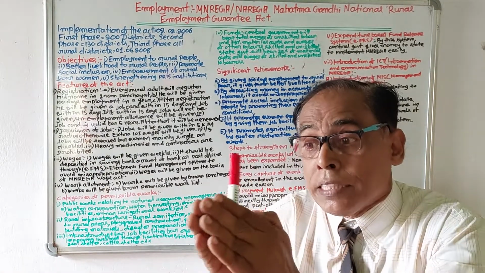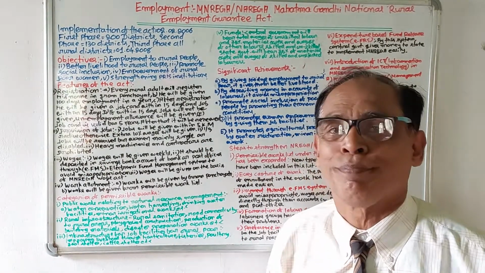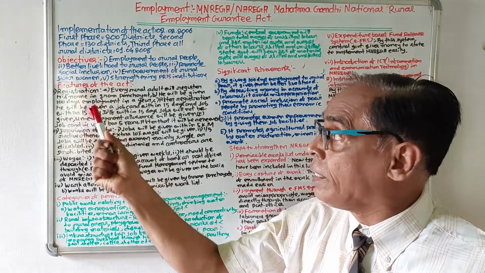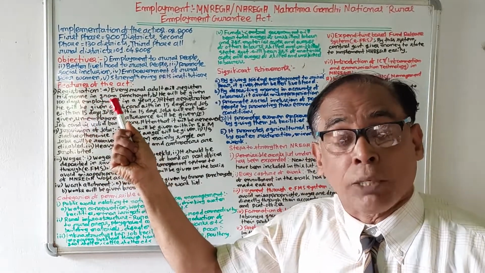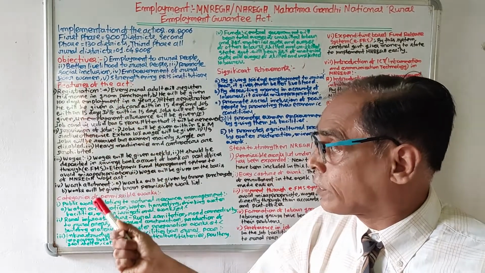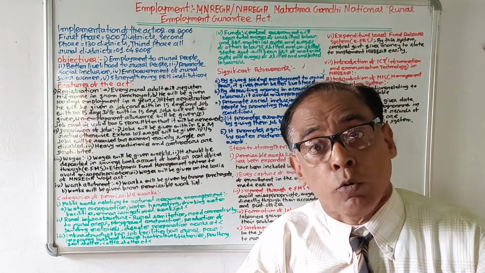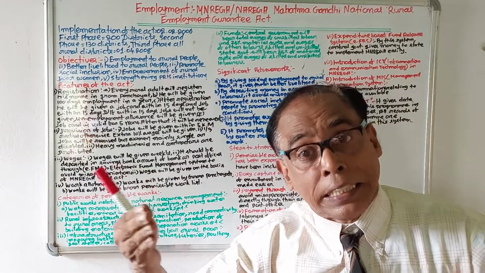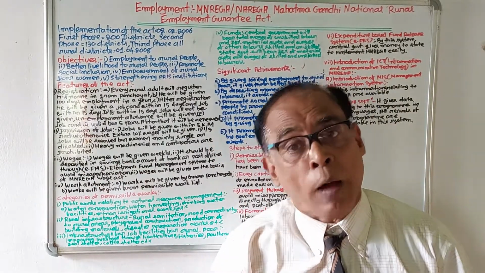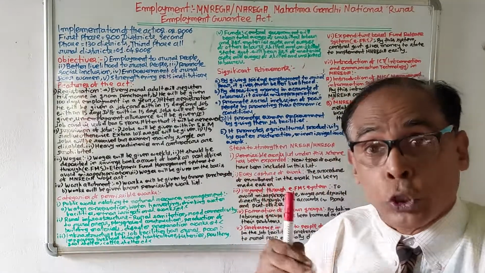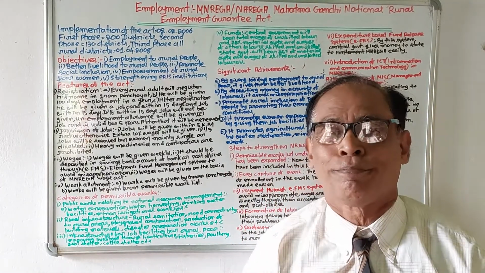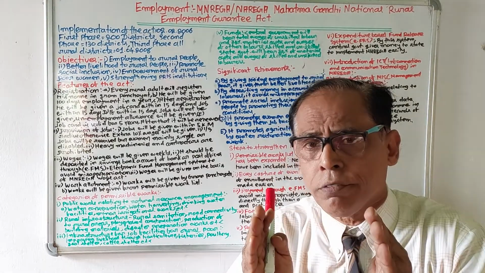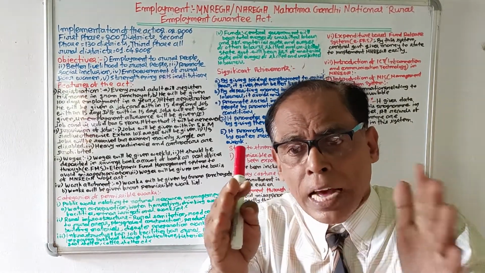Number one, when this act originated. Number two, what are its objectives? Number three, what are the features of this act? Next, what are the categories of permissible work? Next, what achievements it has? Finally, steps to strengthen this act or scheme. So, first of all, let's take off with when MNREGA originated.